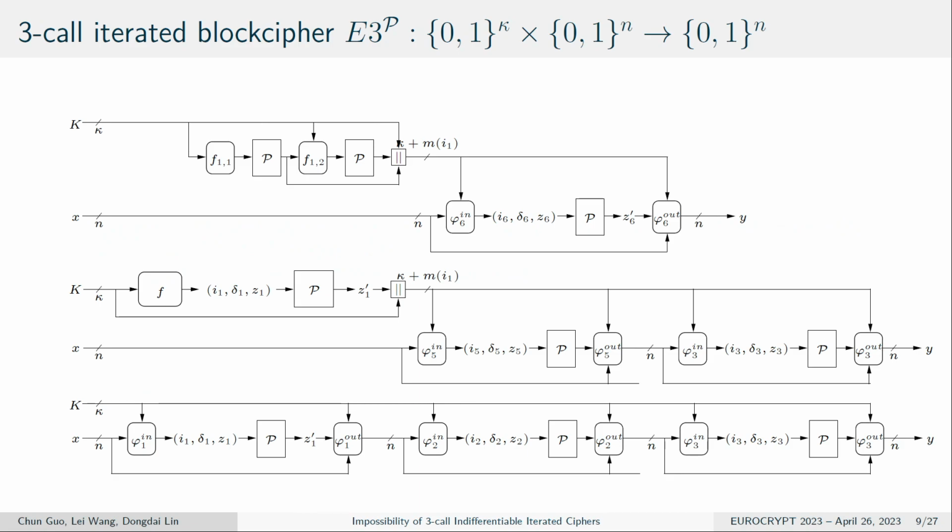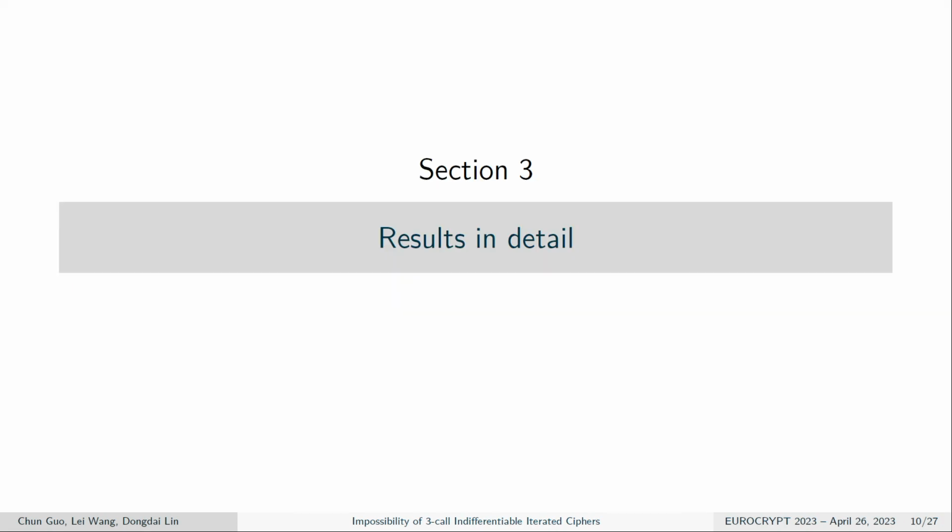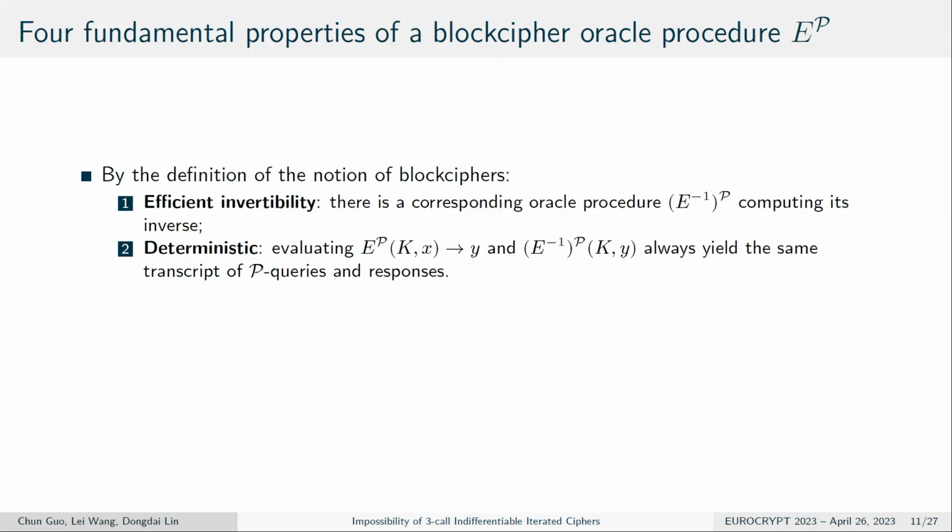Here is the construction we consider in this paper. There are three types of construction. In the first one, the key derivation takes two permutation calls, and the main part of the block cipher has only one permutation call. In the second type, the key derivation has one permutation call, and the main part has two. And in the third, the key derivation function does not make any permutation calls, so the main part has three permutation calls. So let's look at the result in detail.